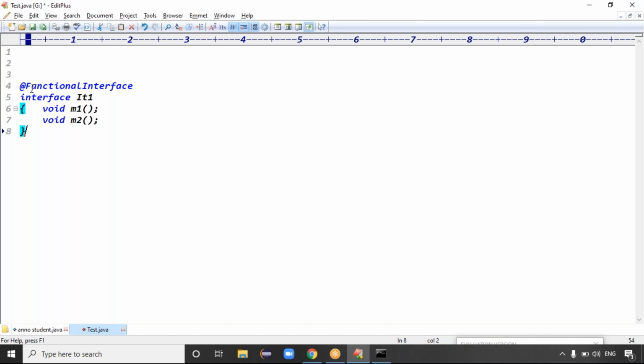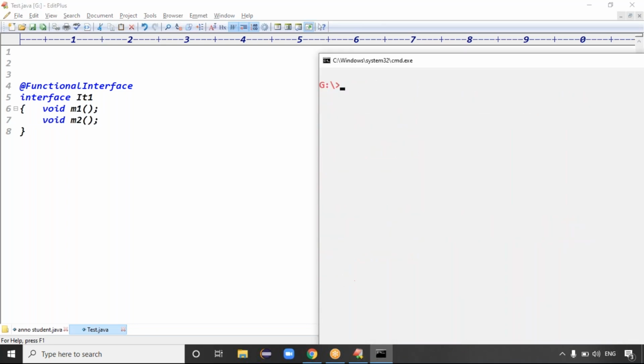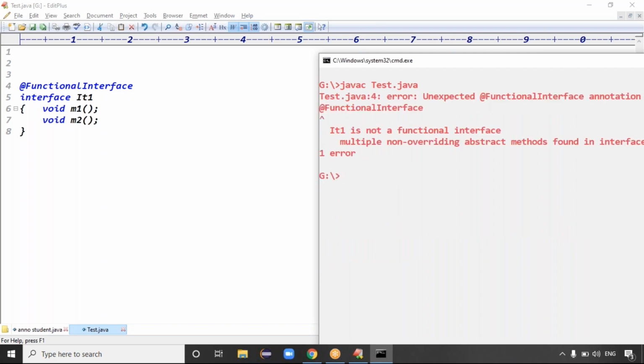A functional interface contains only one abstract method, but here it contains two abstract methods, M1 and M2, both abstract. If it contains two abstract methods, it's not a functional interface, so we get the error that it is not a functional interface.